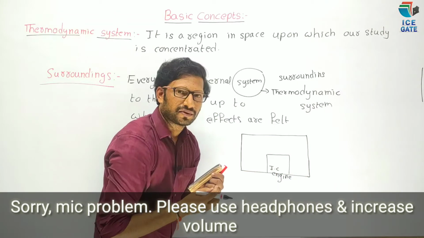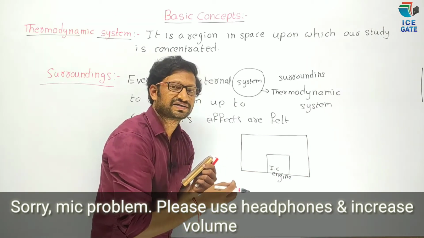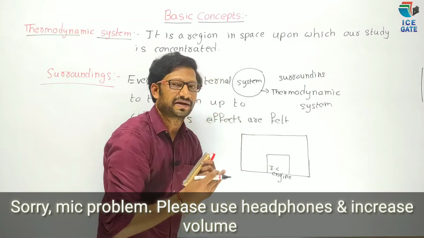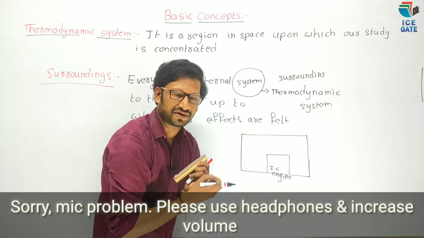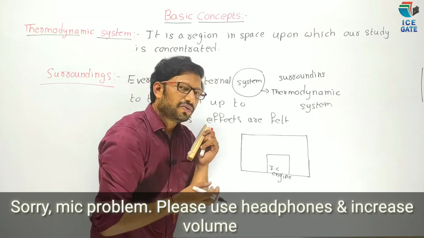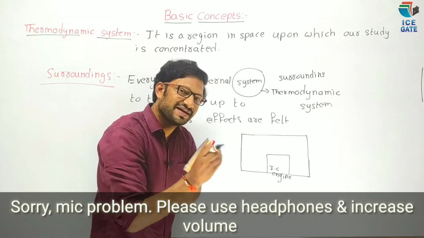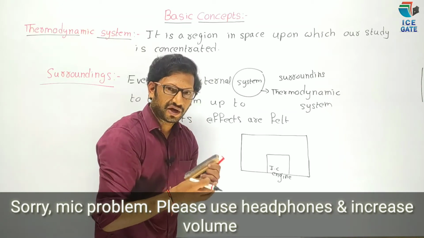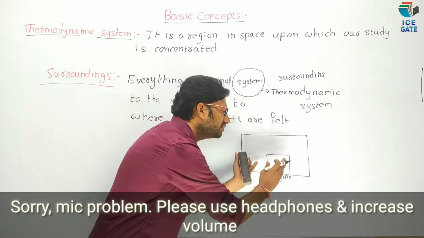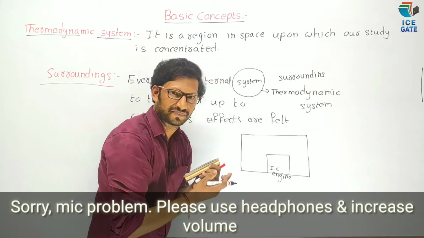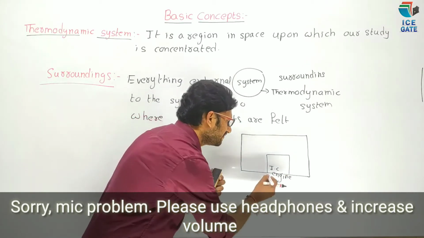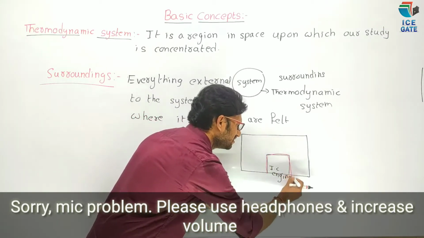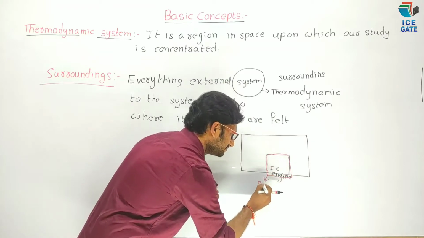Now we are going to study the IC engine mechanism. Okay. Now which part do we have to consider as a system? Now our study is only how the IC engine is working. Now we have to consider the IC engine as a system.